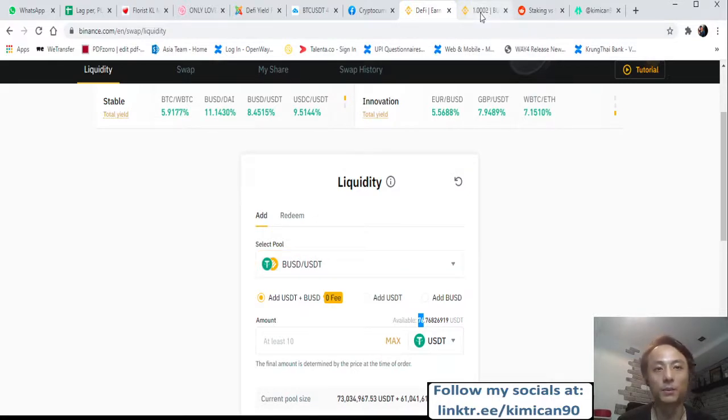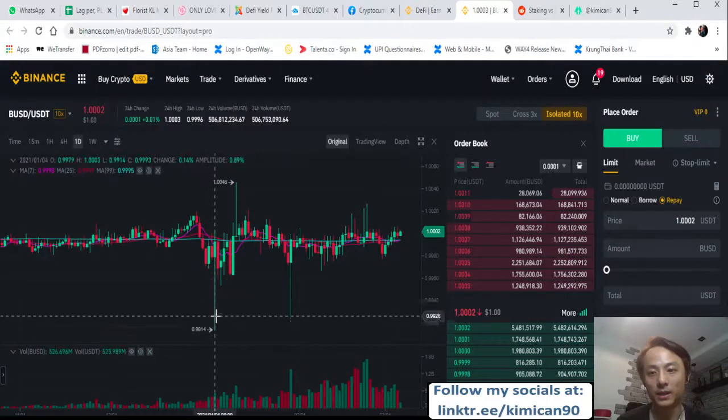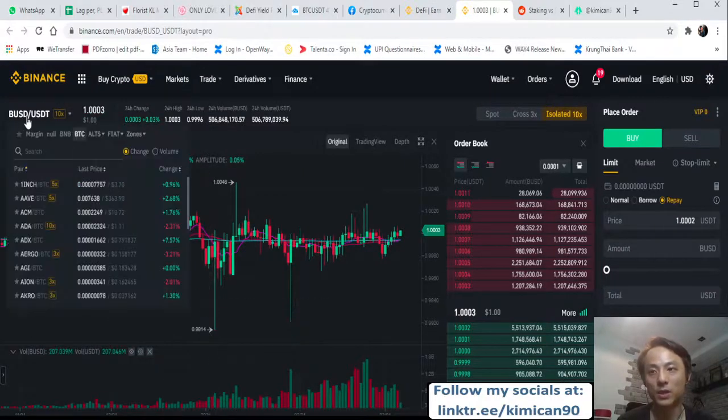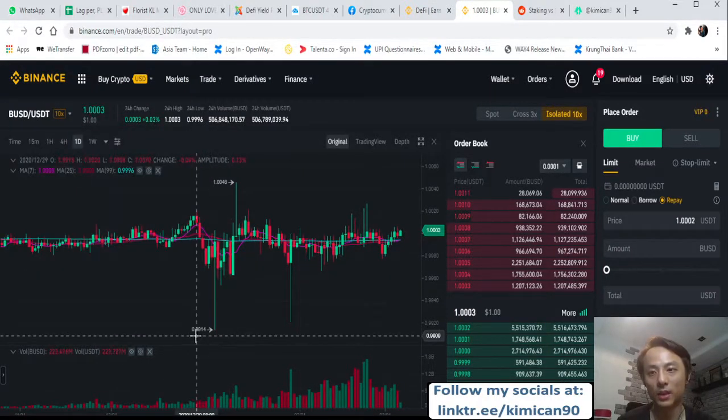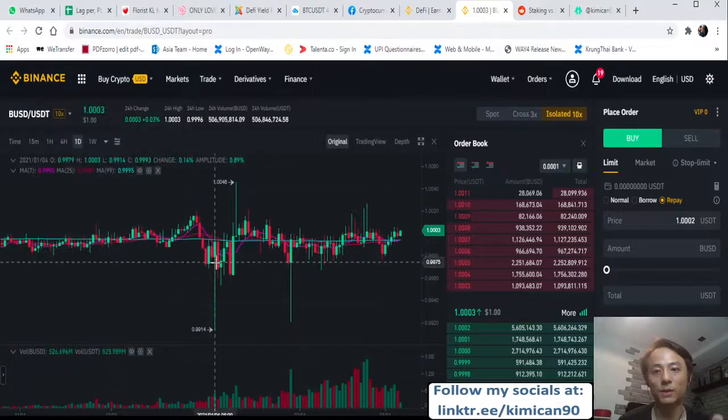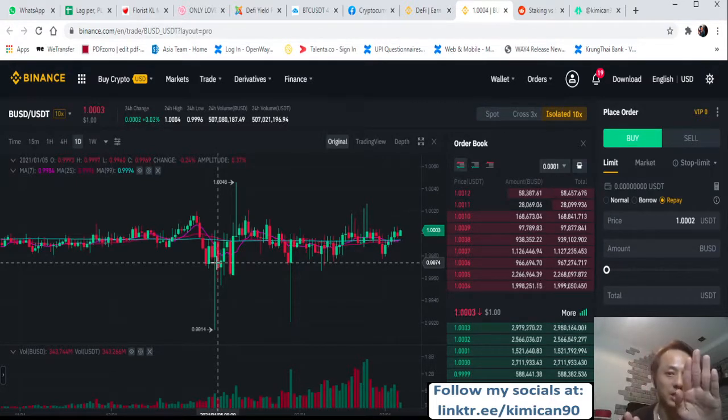And the risk that's involved is like this. If it drops like this, it means 1 BUSD gets you 0.99 USDT, so the 50-50 balance is not there. The market will actually adjust so that your BUSD will be less and your USDT will be higher.